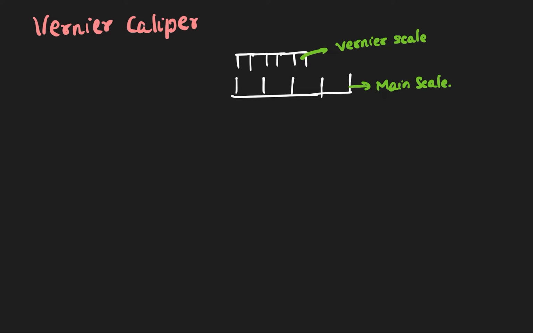So let me draw it properly for you. So here 1 2 3 4 5 6 7 8 9 10. Suppose 10 vernier scale divisions here are equal to 1 2 3 4 5 6 7 8 9 10.